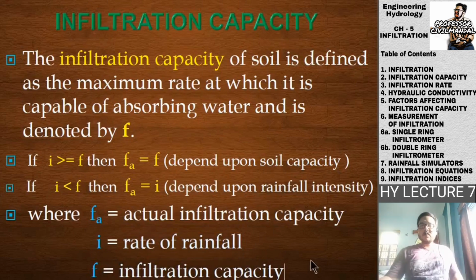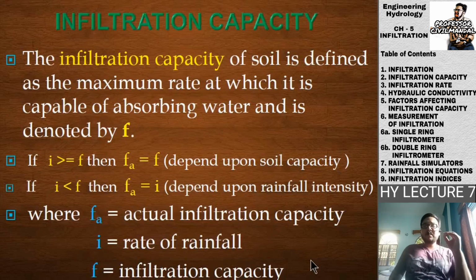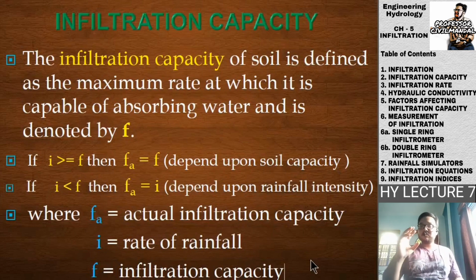So if it is greater than 20, the actual infiltration will be equal to the infiltration capacity only. The actual infiltration in any case cannot be greater than the infiltration capacity, because infiltration capacity is the maximum. Suppose a student is able to study 3 subjects in one day, but you are asking him to study 4 subjects. Will he be able to study? Of course not. He will be studying those 3 subjects only.